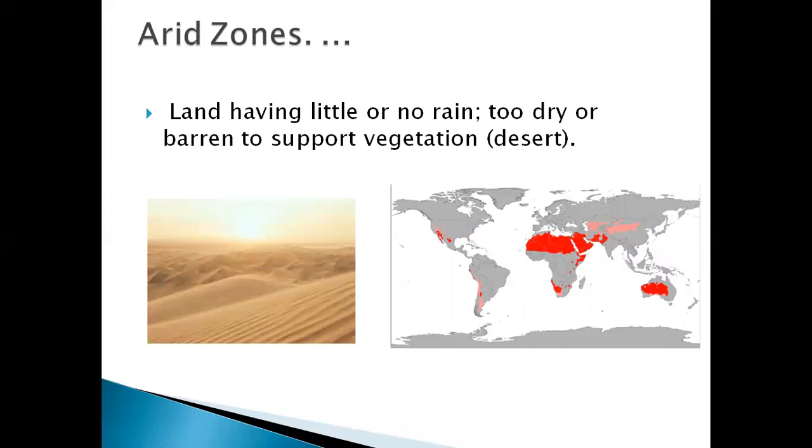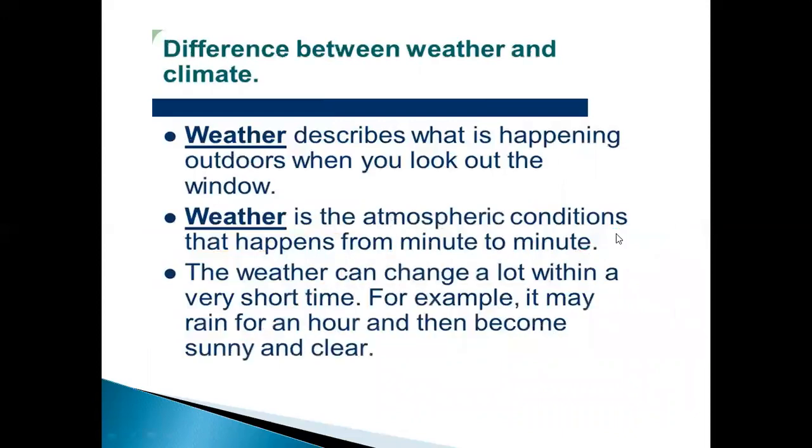See arid zones. What are arid zones? These are the lands having little or no rain, too dry or barren to support vegetation. Yes, so the deserted areas or the deserts, we can say, are the arid zones of the world.